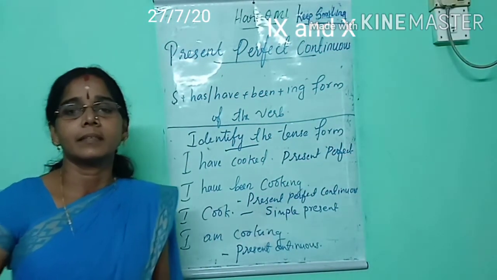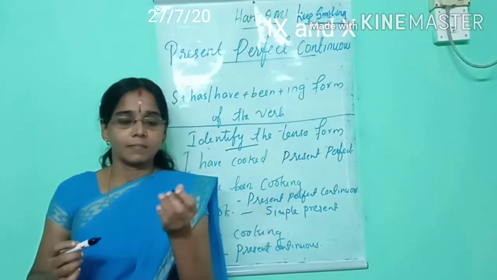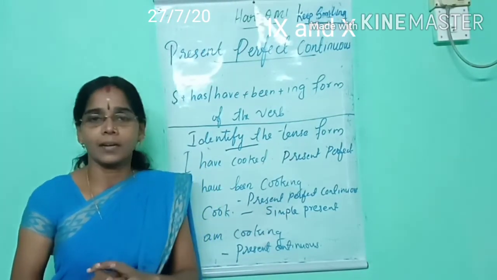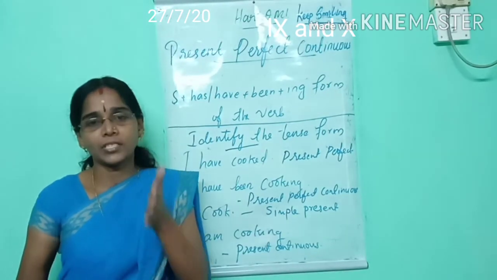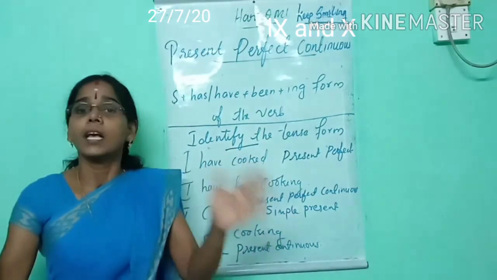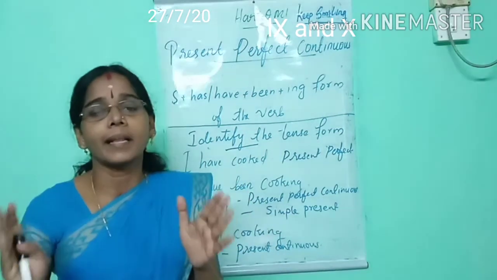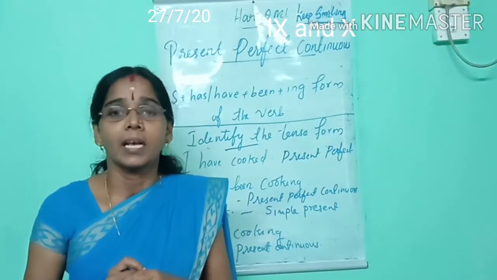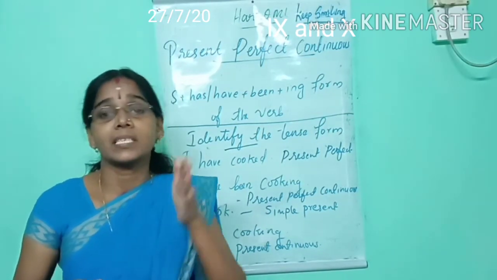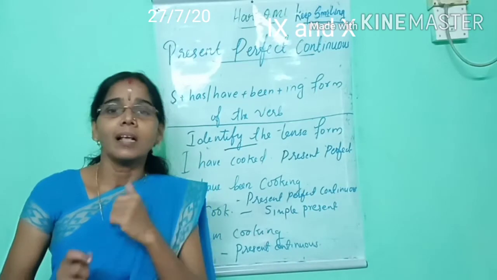Okay, understand? Now let's see all together. Today we have studied present perfect continuous tense. It's a special tense in terms of time. That means it connects both present and past. How does it connect both present and past? We use this tense form when an action already started in the past and still continues.